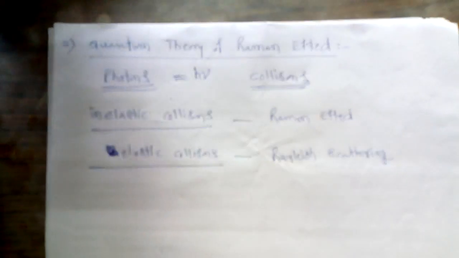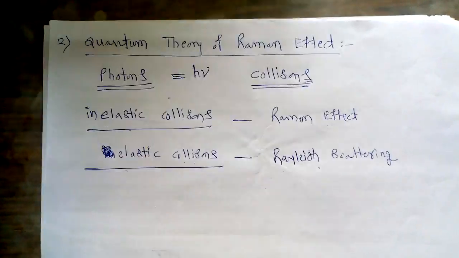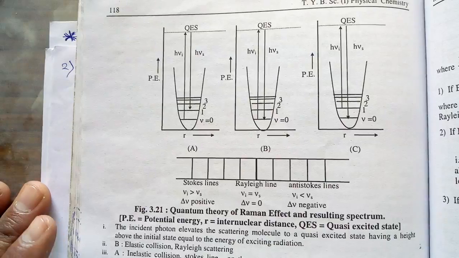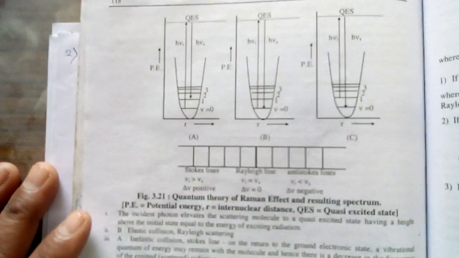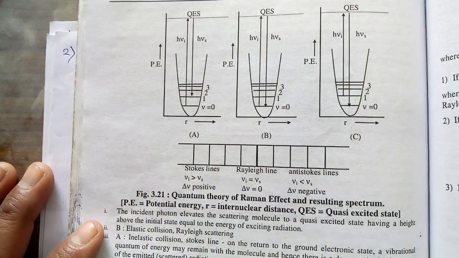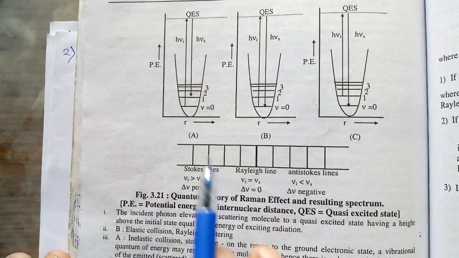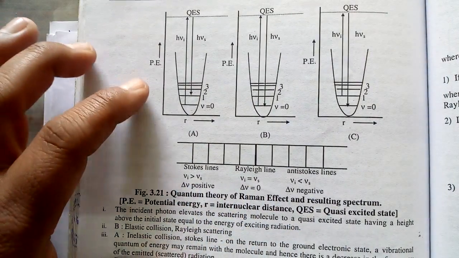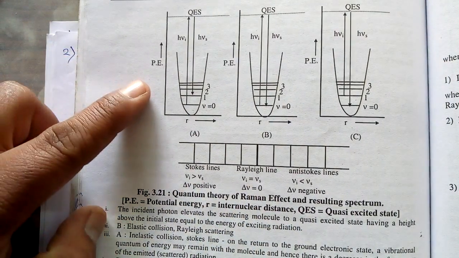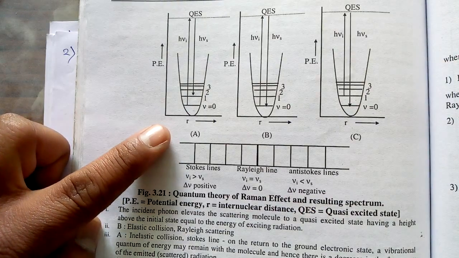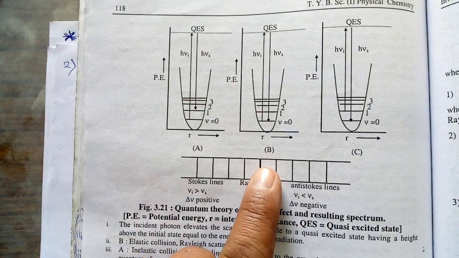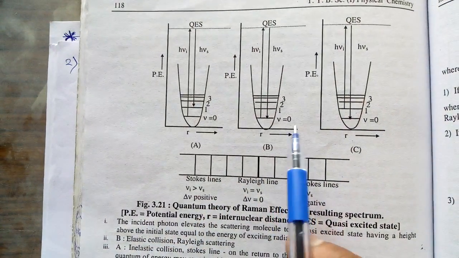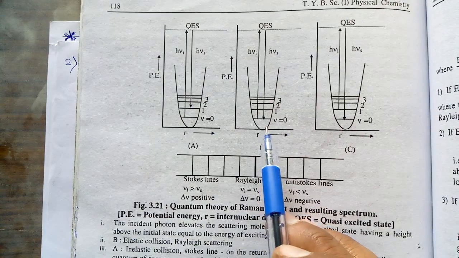Now this interaction of a molecule with radiation can be studied with the help of the given figure. We have to study this figure for the quantum theory of Raman effect. There are three different figures, figure A, figure B and figure C. These figures are nothing but plots of potential energy versus internuclear distance. In this, first of all, we consider figure B. Now, suppose we consider a molecule.